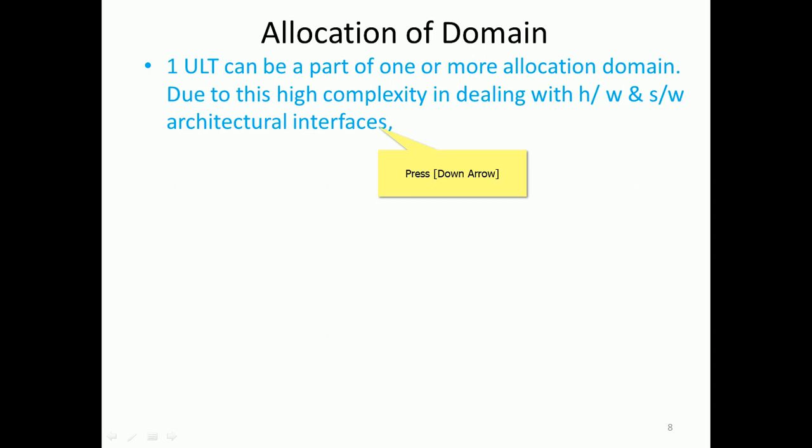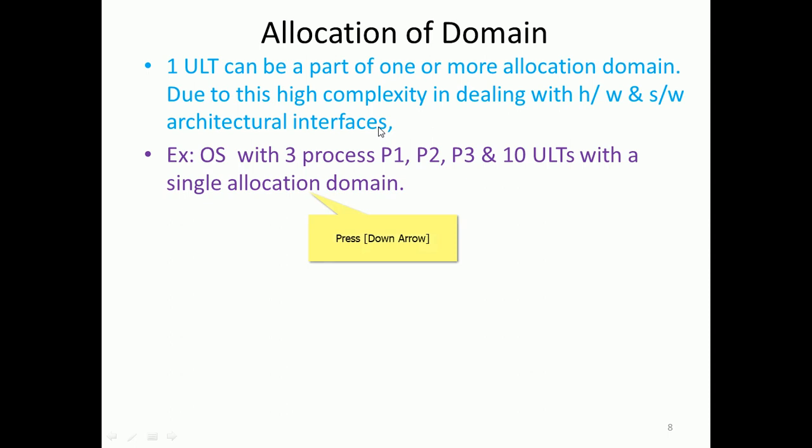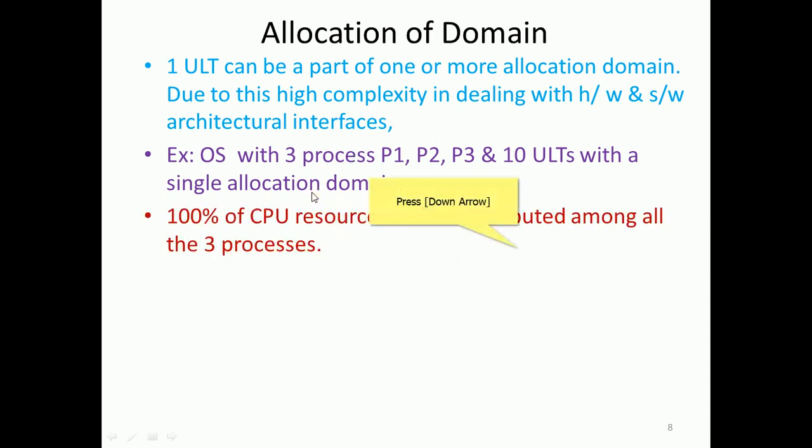Due to the high complexity in dealing with the hardware and software architectural interfaces, take an example operating system with 3 processes P1, P2, P3 and 10 ULTs with a single allocation domain, right? With a single allocation domain, we can see how 100% of the CPU resource will be distributed among those 3 processes.